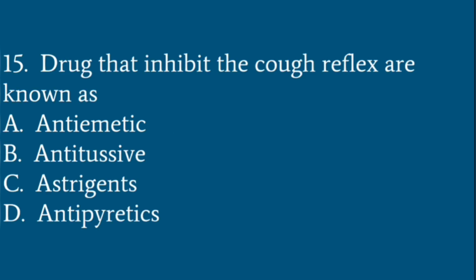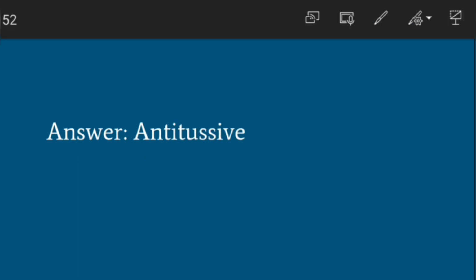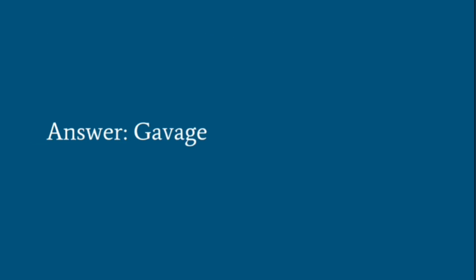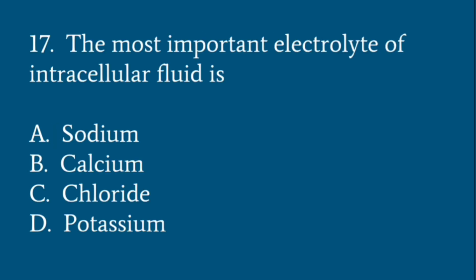Drugs that inhibit the cough reflex are known as antiemetic, antitussive, astringents and antipyretics. The answer is antitussive. Antitussives are cough suppressive drugs. Artificial feeding is known as gavage, lavage, suction or none of these. See, the answer is gavage. The most important electrolyte of intracellular fluid is sodium, calcium, chloride, potassium.